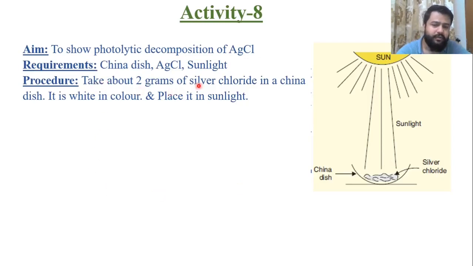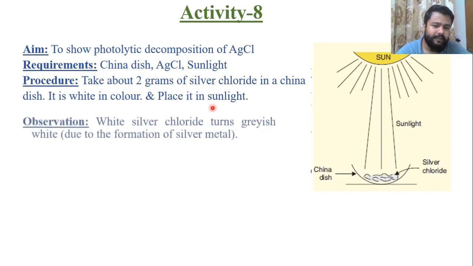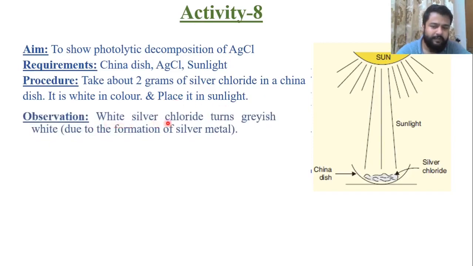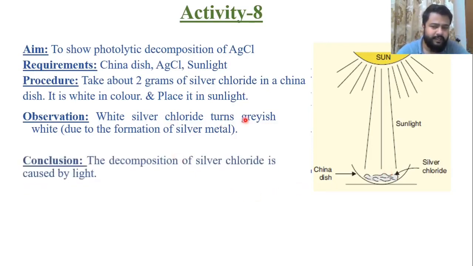That is, take 2 grams of silver chloride, which is white in color, in a china dish, and place it in the sunlight. We observe that white silver chloride turns into grayish white due to formation of silver metal. Silver chloride converts into silver metal, or you can say there is a photolytic decomposition of AgCl, which causes white color to turn into grayish white. So conclusion, the decomposition of silver chloride is caused by light.